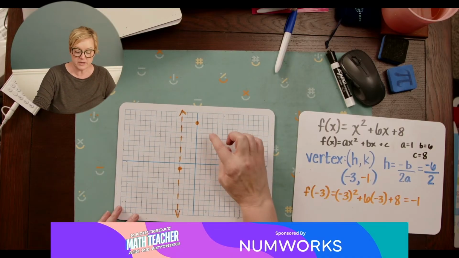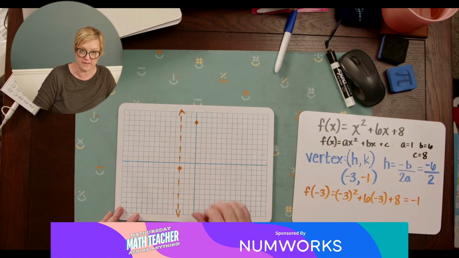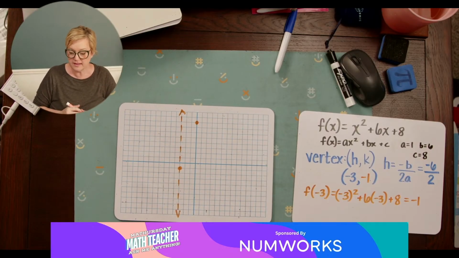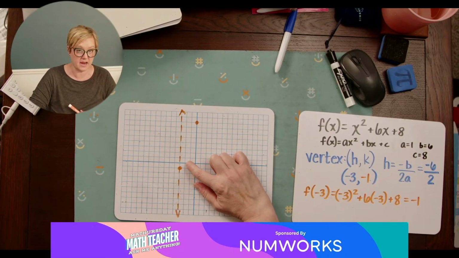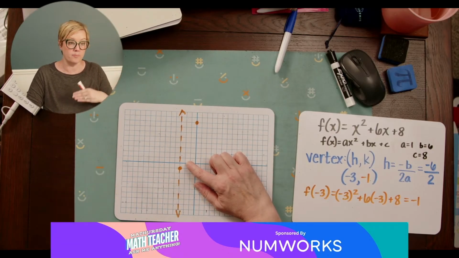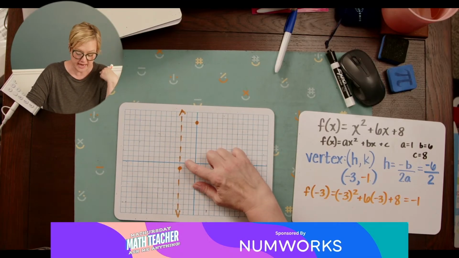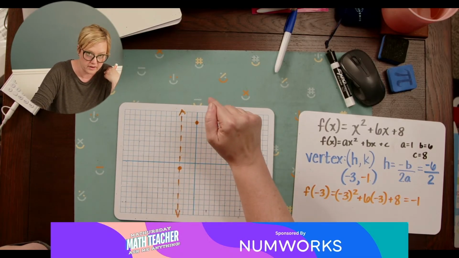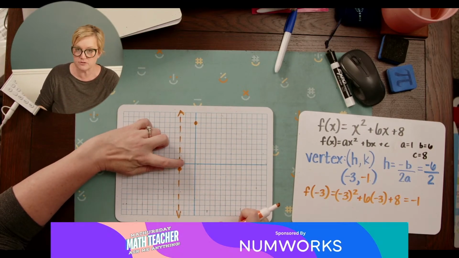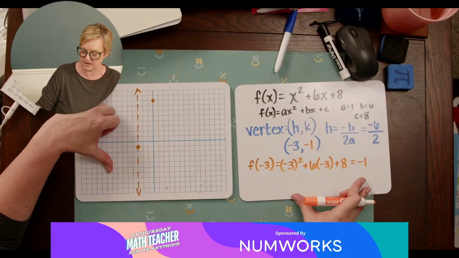Now, between here and here, there are other points that fall between them, right? And I want to find out what those points are. So let's start with -2. I'm just picking a couple more points to help build my curve. I'm going to choose -2, and the only reason I'm choosing -2 is because it's right next to my vertex. I'm going to keep it easier for myself, okay?